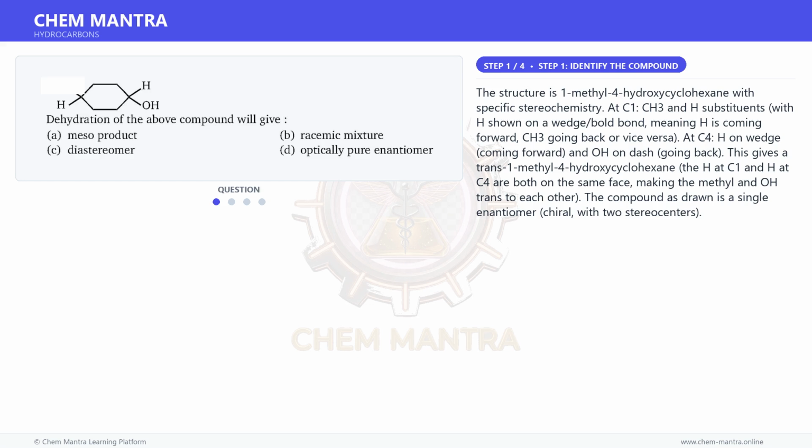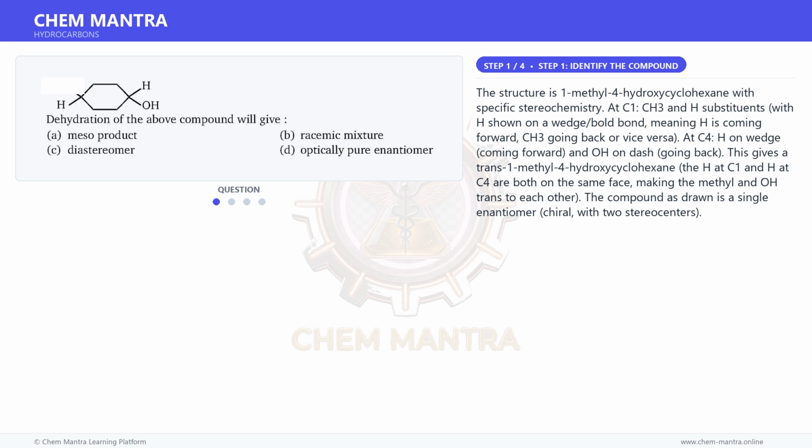1-methyl-4-hydroxycyclohexane with specific stereochemistry. At C1, CH3 and H substituents, with H shown on a wedge bold bond, meaning H is coming forward, CH3 going back or vice versa. At C4, H on wedge, coming forward, and OH on dash, going back. This gives a trans